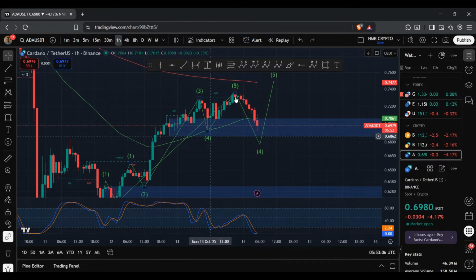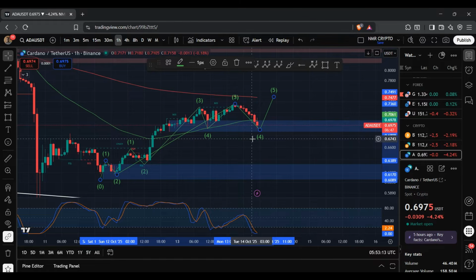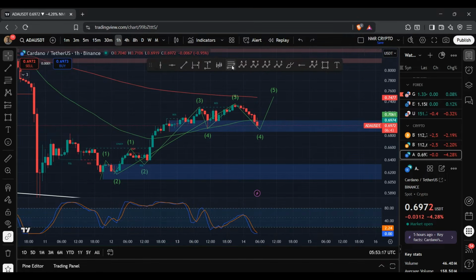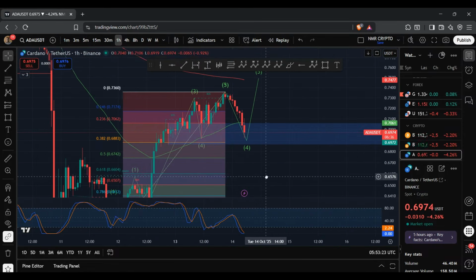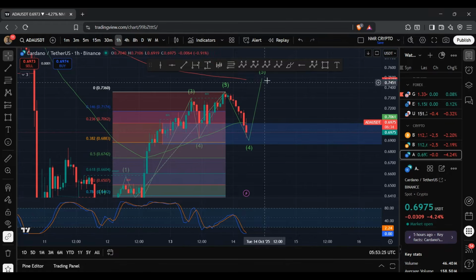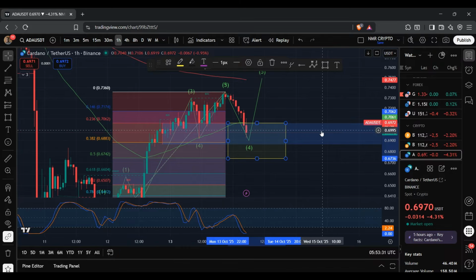And if we do have this 5-wave structure that's forming where we are potentially within this fourth wave, the fourth wave would typically reach anywhere between 23.6% to 50% of the wave 3. So using the Fib tool, bringing this to over here. So you can see that ADA has the potential to reach anywhere between 67.42 cents to 70.62 cents. And so we have tapped into this region, and you can see that we are within this buy order block. And so it's possible that we see that reversal to the upside.